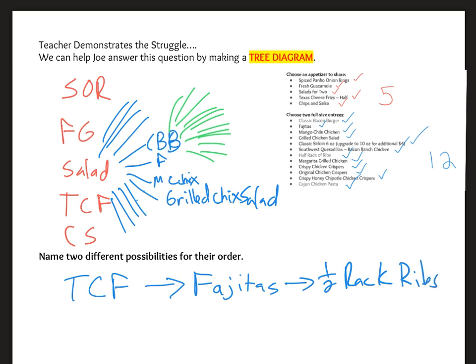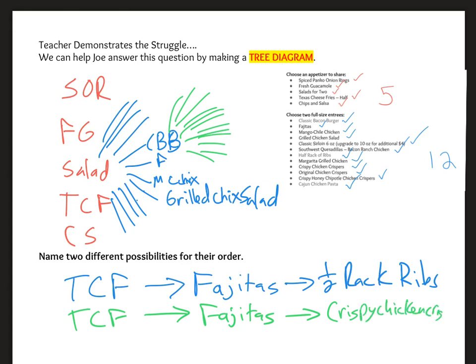They could have also chosen together to get the cheese fries. Joe may have still chosen the fajitas, but his date may instead have chosen the crispy chicken crispers. And that is a separate choice in terms of the decision that could be made overall.